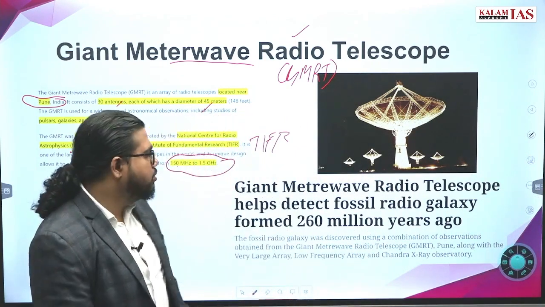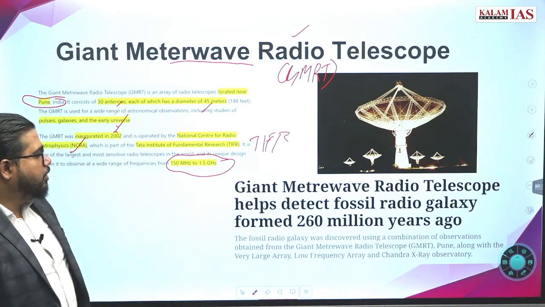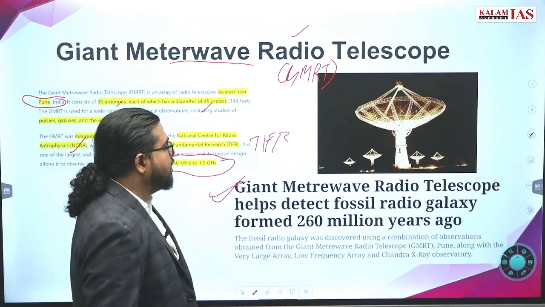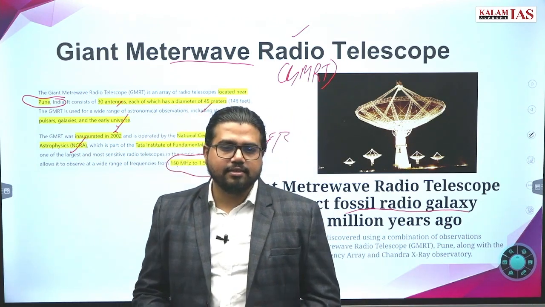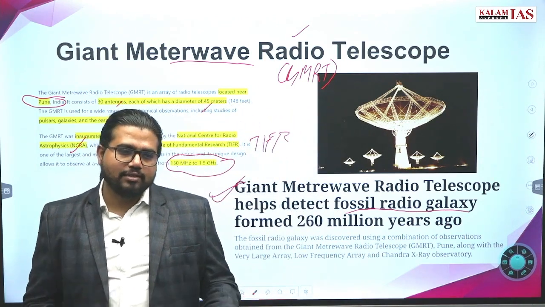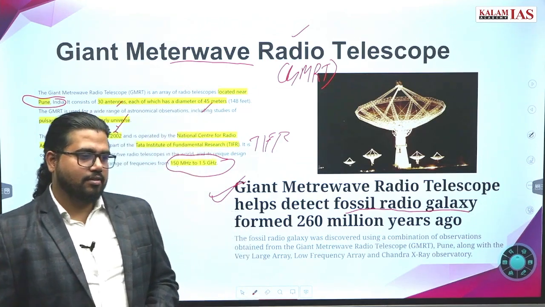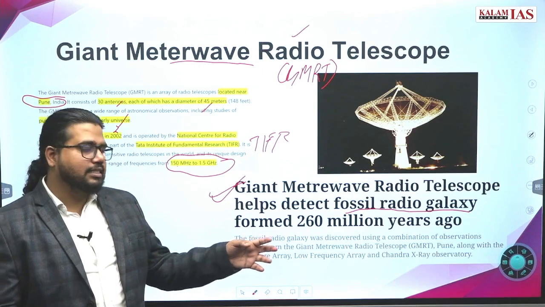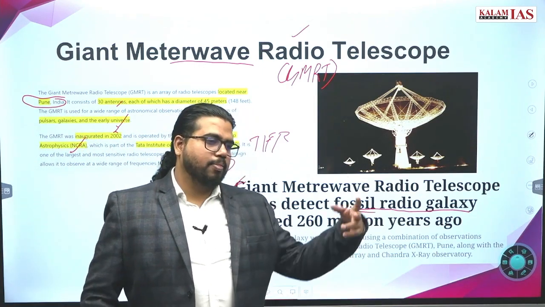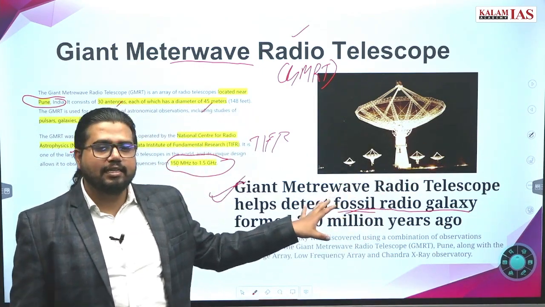Now, why is this in the news? Because it discovered something like fossil radio galaxies. What does that mean? What does fossil mean? Something that has died, something that is not existing, the remains of something that has died.